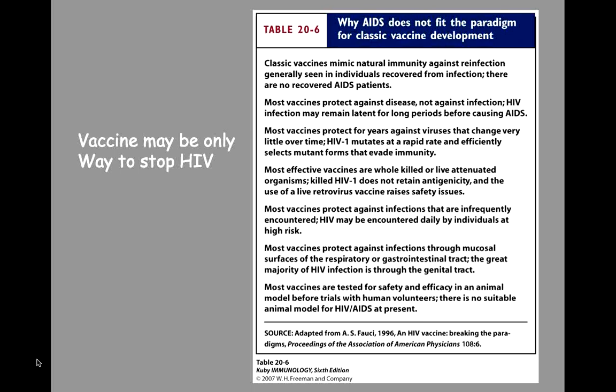HIV-1 killed vaccines do not retain antigenicity, and the use of live retrovirus vaccines raises safety issues. It is believed that the immunity raised will clear the vaccine virus from the host. This cannot be done easily with retroviruses, which integrate into the host genome.